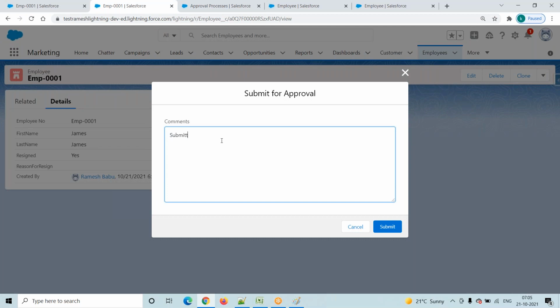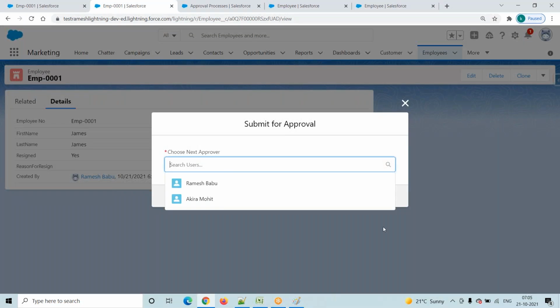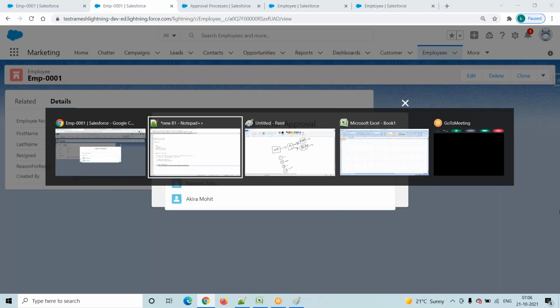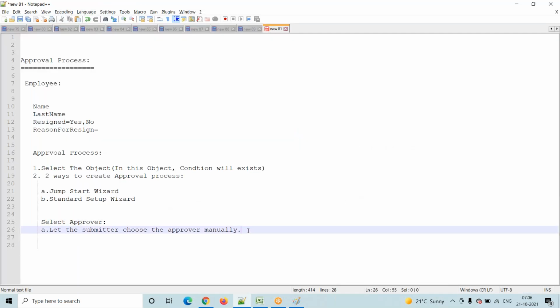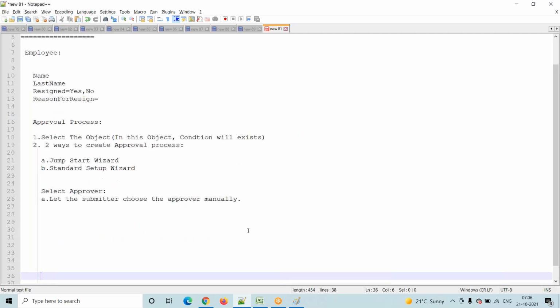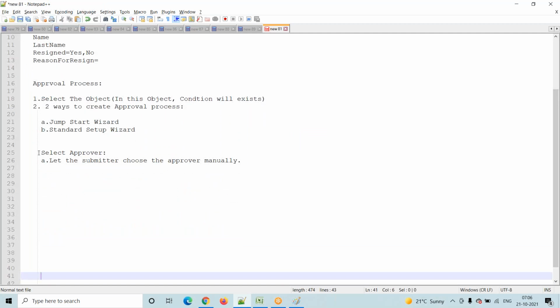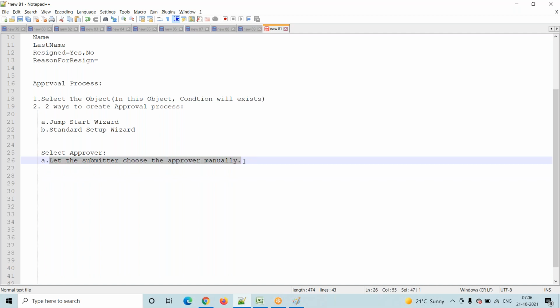And submitting. Click on submit. Here you have to observe, choose next approver. Here the system is showing one option for us. What is this option? Choose next approver. You remember, while creating an approval process, we selected an approver. Which option did we select? Let the submitter choose the approver manually.